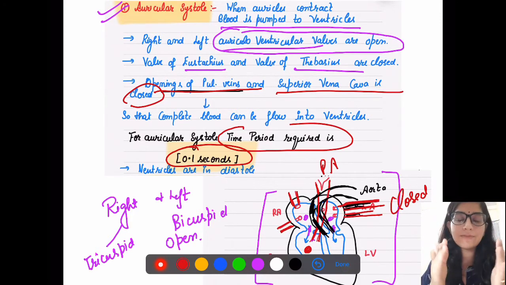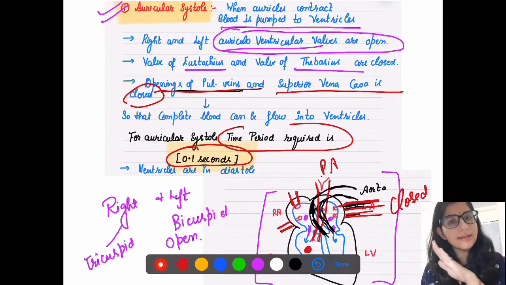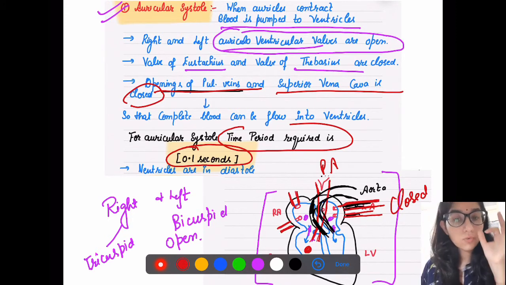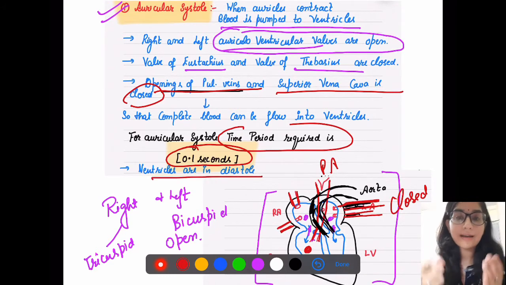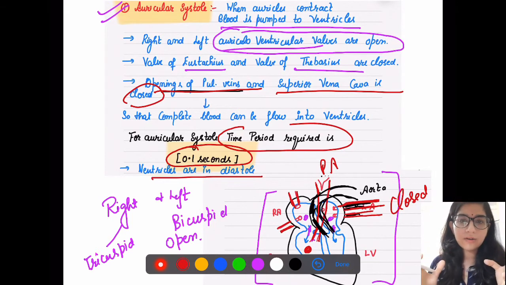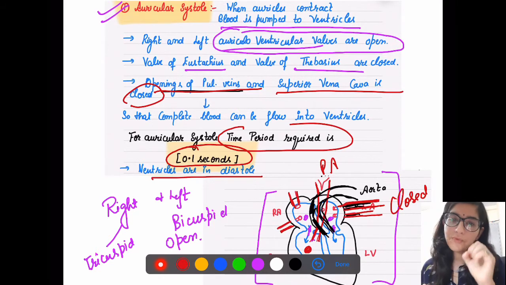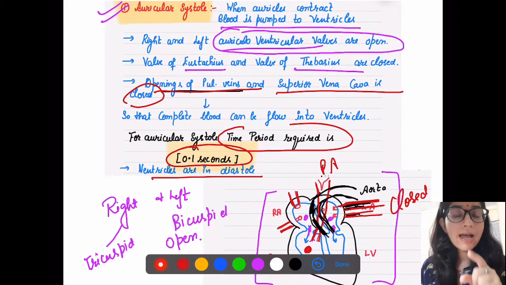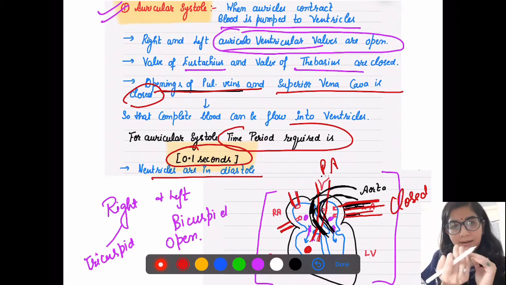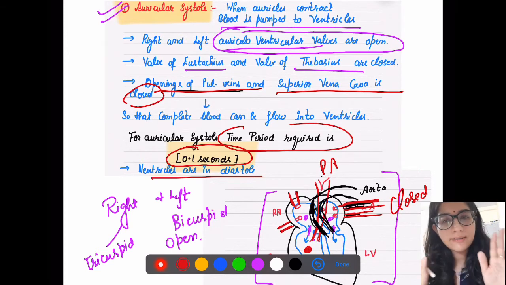See, when one is contracting, the other will be in relaxed position. So ventricles, they are in diastole. Diastole is for relaxing, because they are not contracting. Both cannot contract at one time. So when auricles contract, ventricles receive blood, and those chambers, when they are receiving blood, they are in diastole.